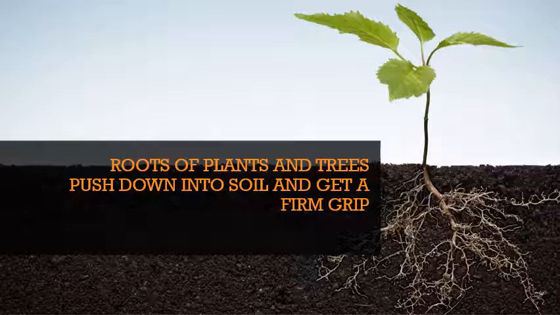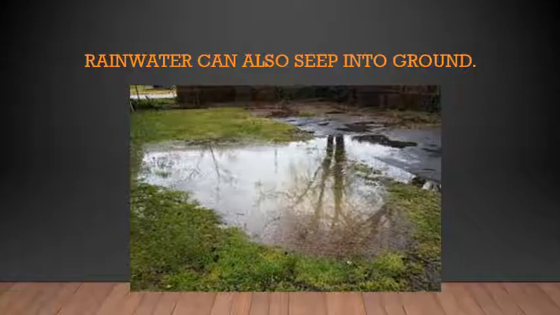Yes. Rainwater can also seep into the ground. That is how we have groundwater under the soil. When it rains, because of the pores, because there are a lot of holes, this water will just flow inside the soil, and that is why we have groundwater also. How do we extract groundwater? By bore wells or wells.